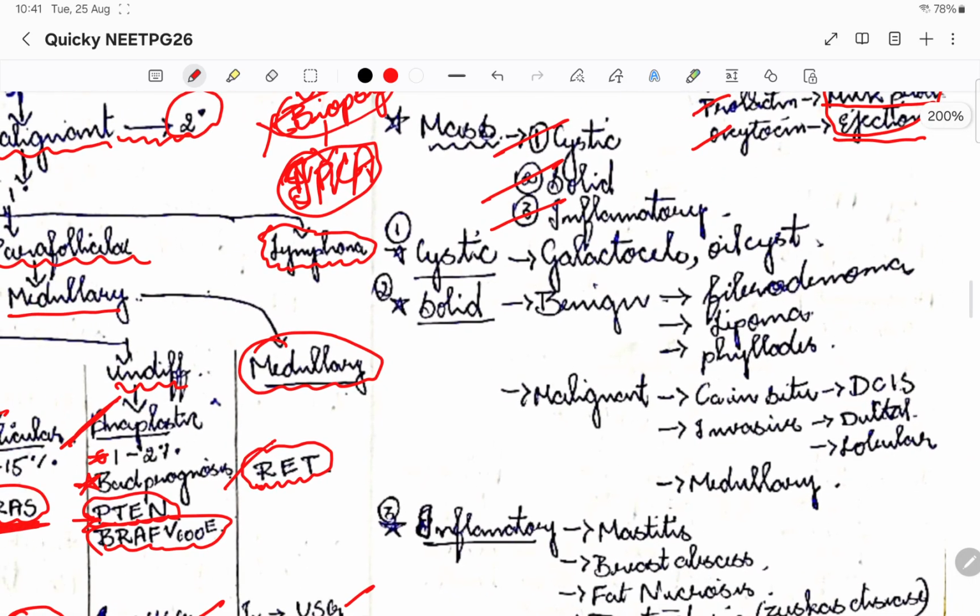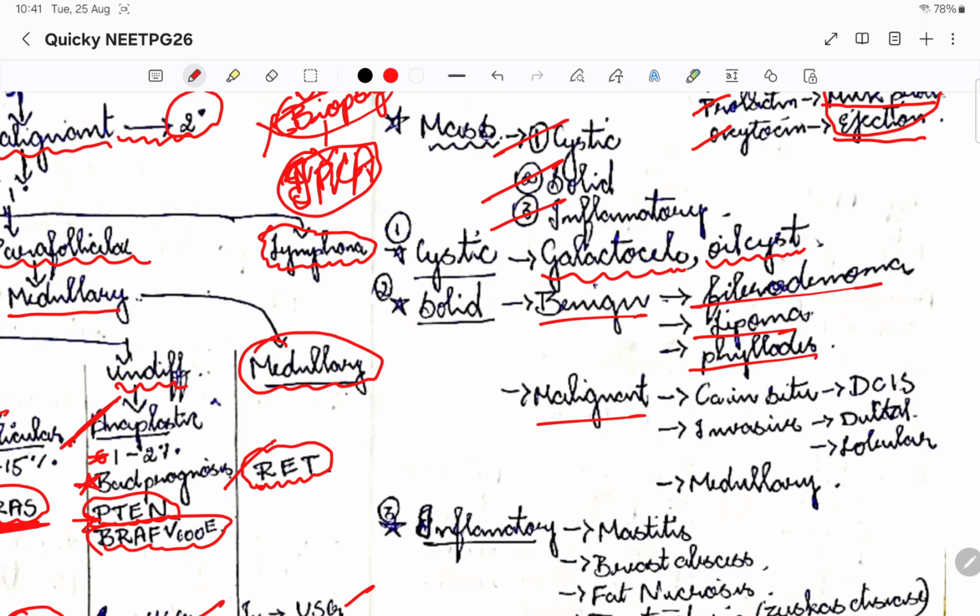Coming to cystic mass, it might be a galactocele, a milk filled galactocele might be there, or it might be an oil cyst, okay? So it is fat tissue, right? So this might cause a cyst, okay? Then coming to solids, it is going to be benign and malignant, okay? So benign masses are fibroadenoma, lipoma, or a phylloid tumor can be there, okay?